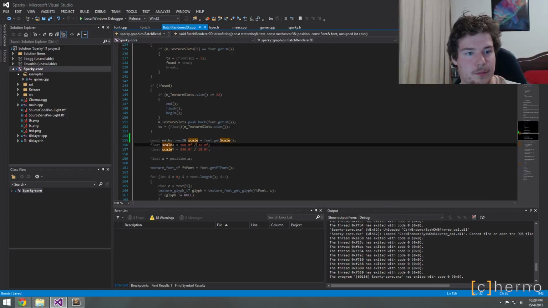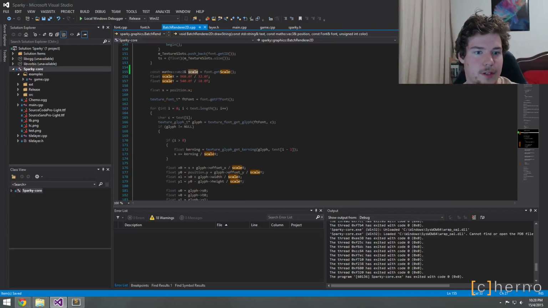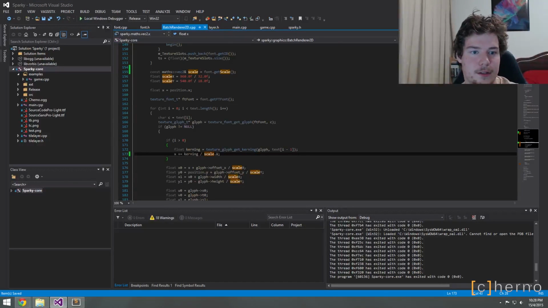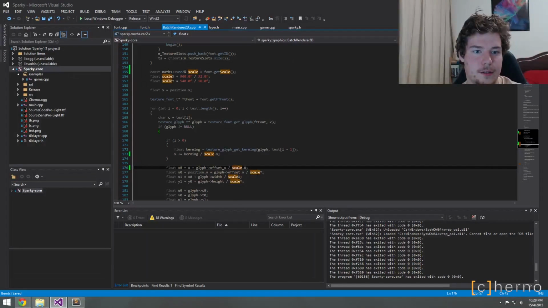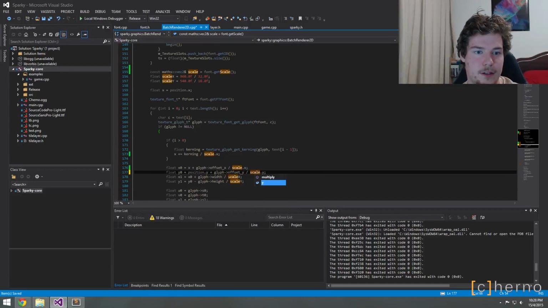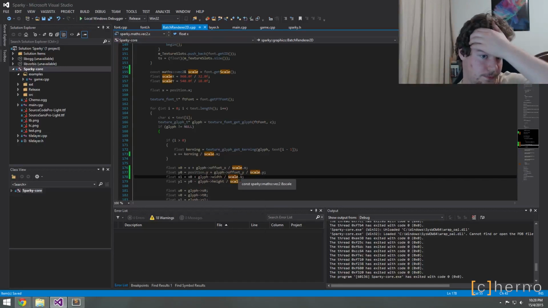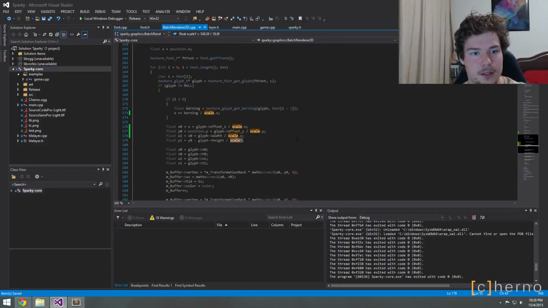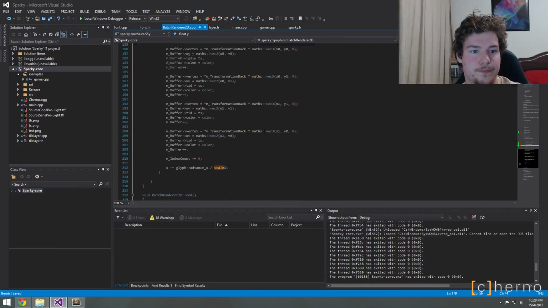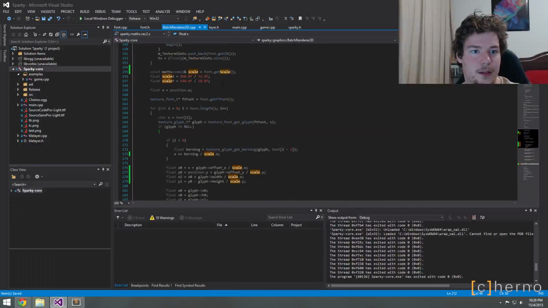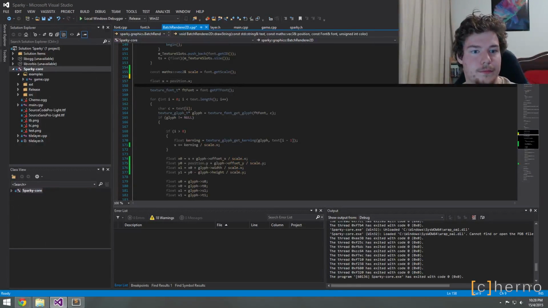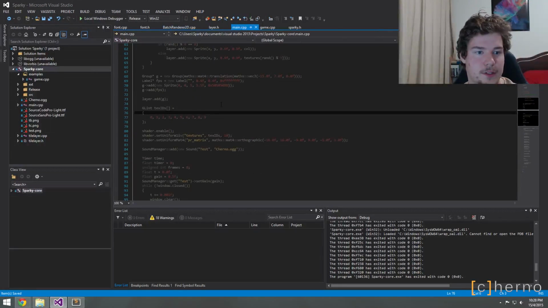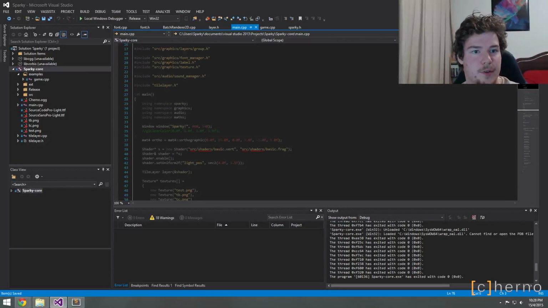Obviously, we don't want to copy those values. Scale.x, scale.x, scale.y, scale.x, scale.y, scale.x. Okay, now we can get rid of this. So it was basically width divided by whatever.